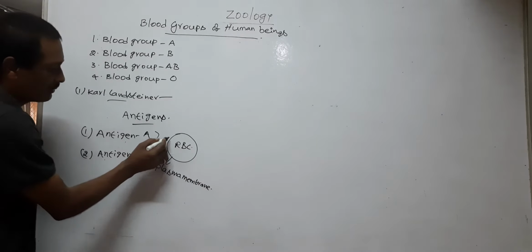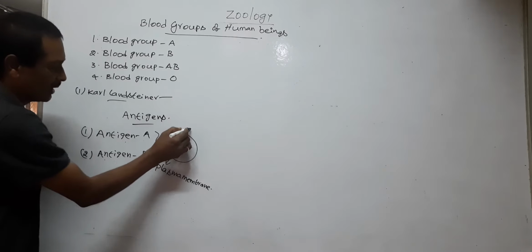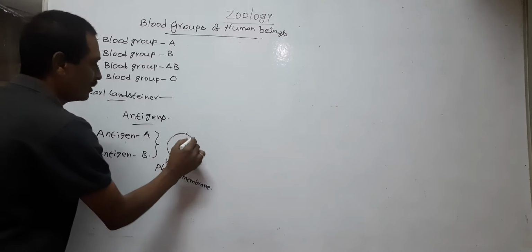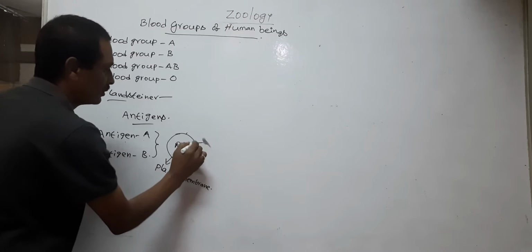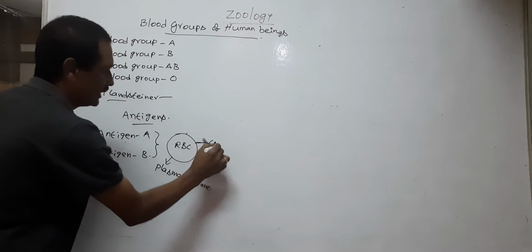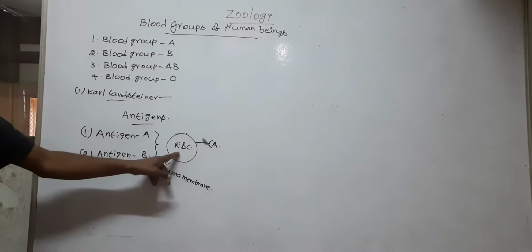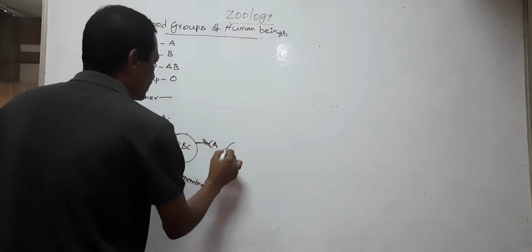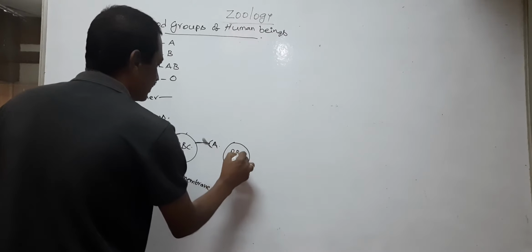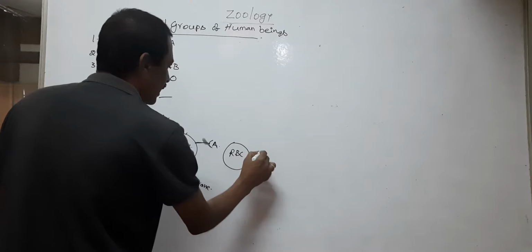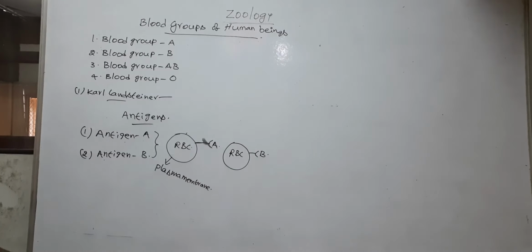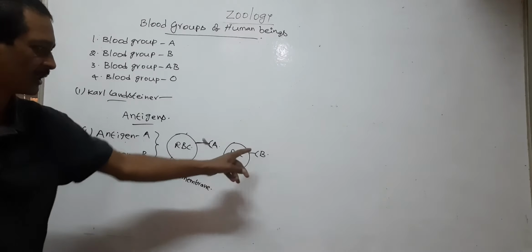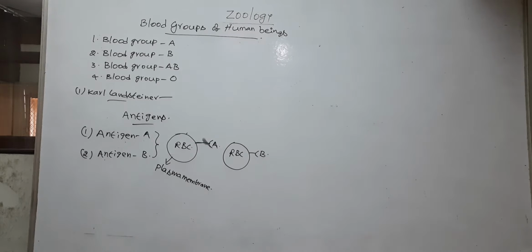So the surface of the RBC of man contains these two types of antigens. This is antigen A. So the surface of the RBC contains antigen A. Next, the surface of the RBC contains antigen B. So the A and B antigens are located on the surface of the RBC of man.